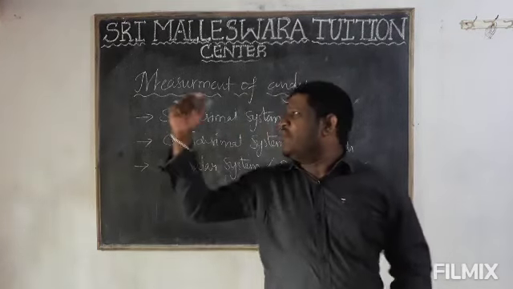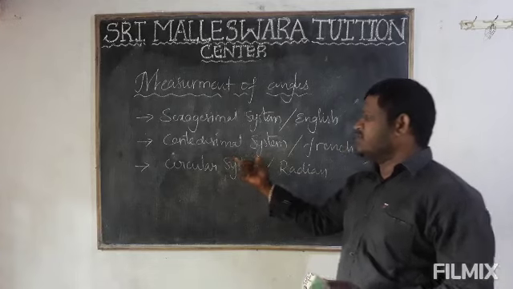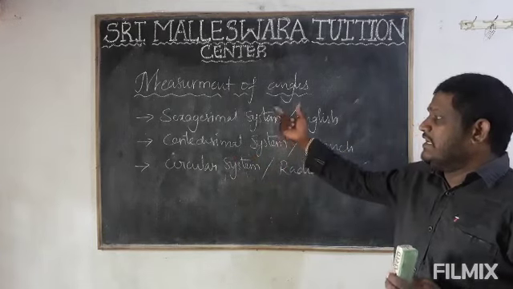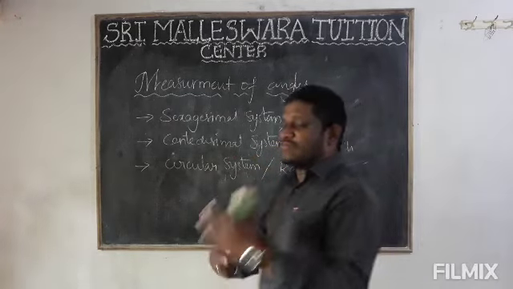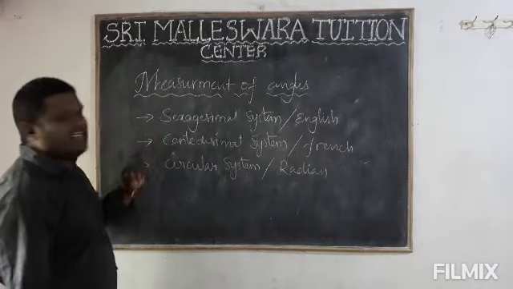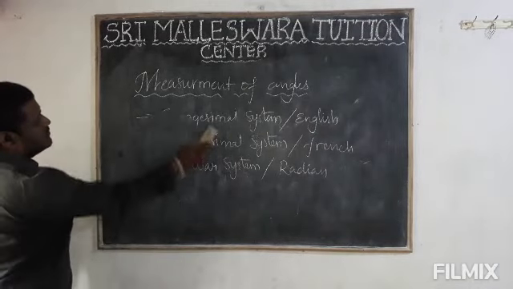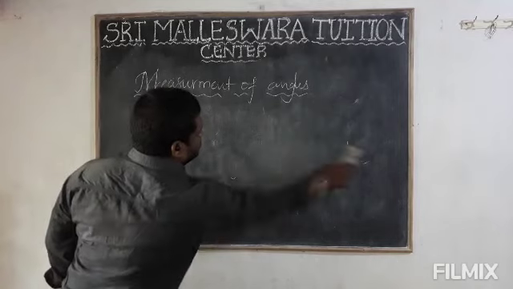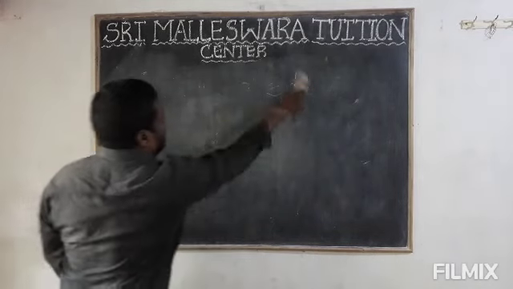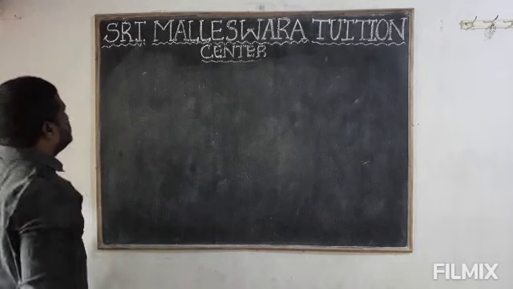In that, actually, what is the sexagesimal system? What is the centesimal system? What is the circular system? Each has its own subgroups. Okay, I will explain the sexagesimal system first.